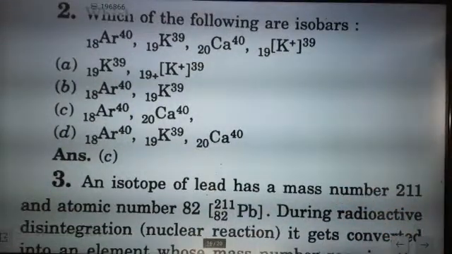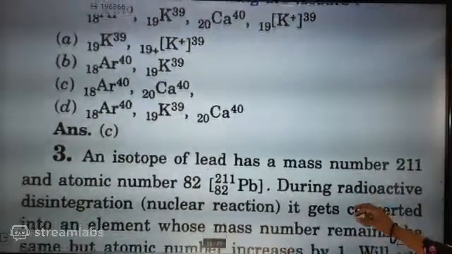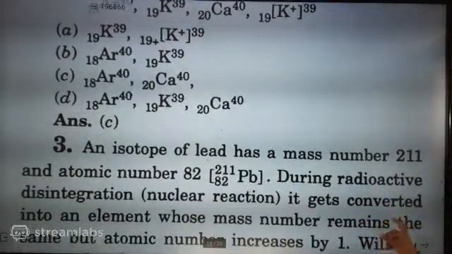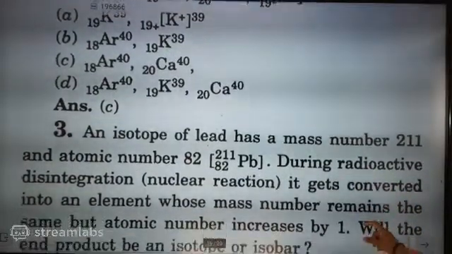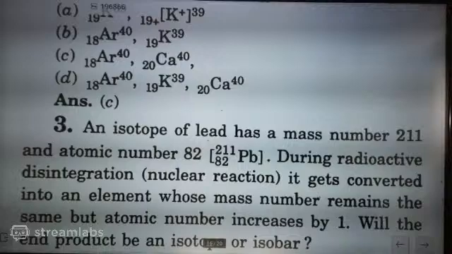An isotope of lead has mass number 221 and atomic number 82. During radioactive disintegration, a nuclear reaction, it gets converted into an element whose mass number remains the same but atomic number increases by 1. Will the end product be an isotope or an isobar? Think about it and tell the answer.